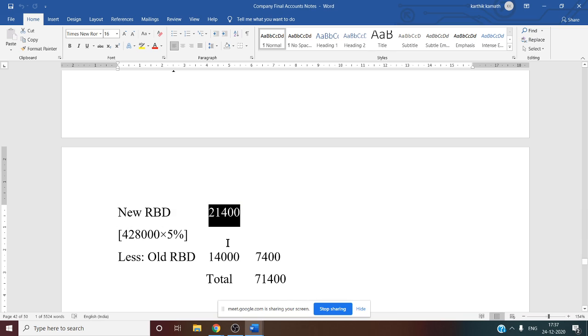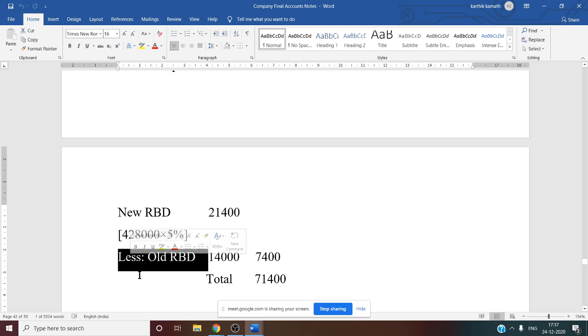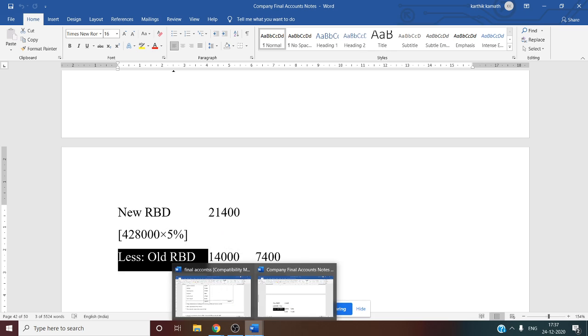And what about bad debt information? Only bad debt information is not available in the problem. If it is given in the problem, to the bad debt you have to add the new RBD and deduct the old RBD. So less old RBD from new RBD. Where is the old RBD given? It is given in the trial balance.